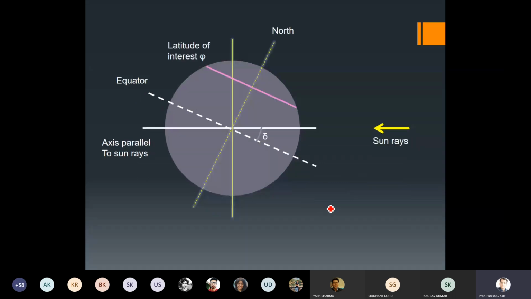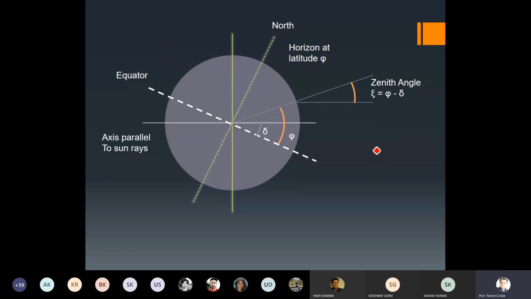Now let us say we have a latitude of interest, somewhere around 20-25 degrees, with the angle phi. If I extend the line to the center, with respect to the equator the angle made will be phi. Then the zenith angle that is made, you can translate this line over here, will be phi minus delta.